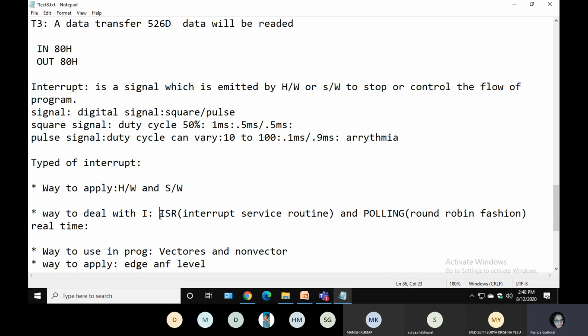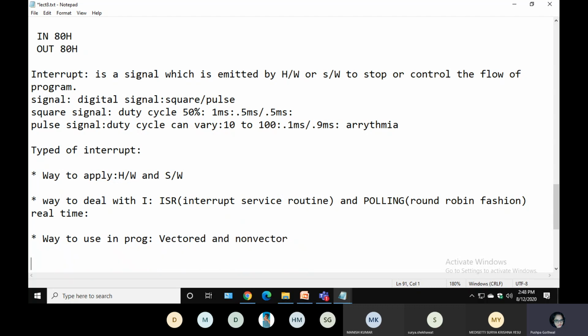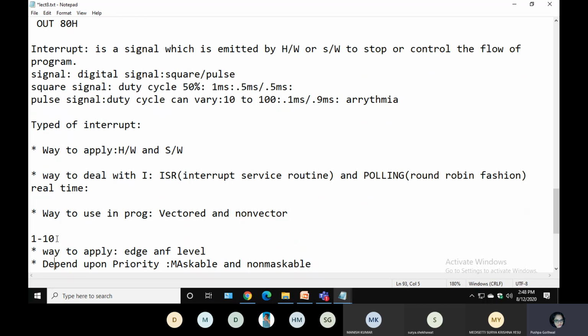So ISR is the best method to deal with an interrupt. Okay, now the next thing is the way to use it in a program. On that basis, your interrupt can be vectored and non-vectored. What do vectored and non-vectored mean? Assume your program is working from the first line to the 10th line, and when your program is on the 10th line, one interrupt occurs. Assume your interrupt happens at the 20th location.